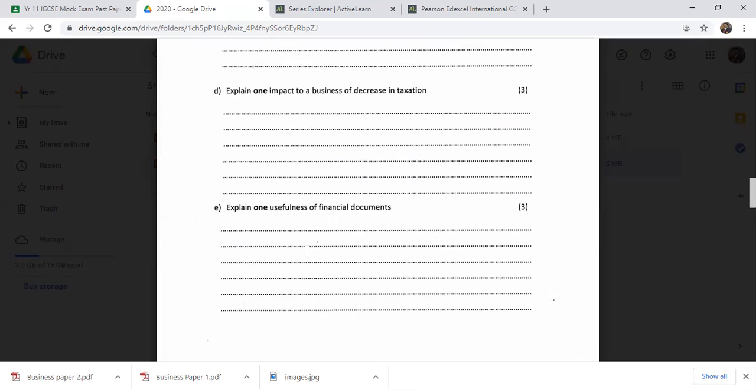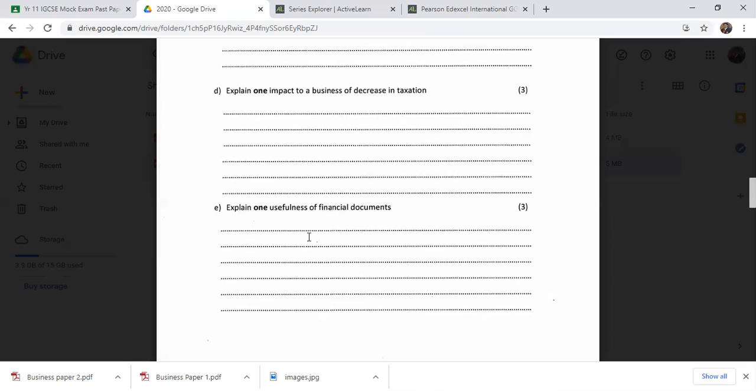In this case, financial documents are what the business prepares, like the income statement and SOFP. By preparing these, the business will be able to compare its performance with previous years. As a result, the business will be able to make good decisions, and if the performance is bad, they will be able to find strategies to overcome that situation.